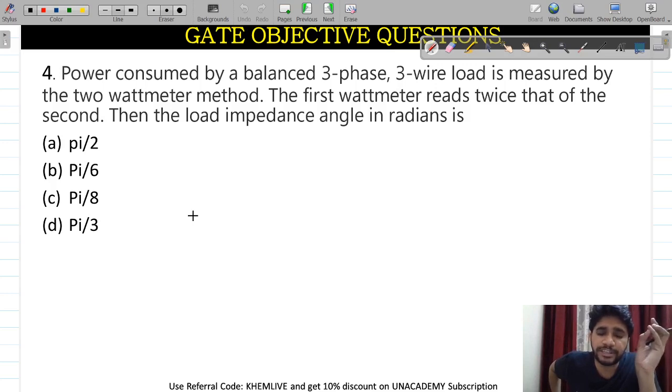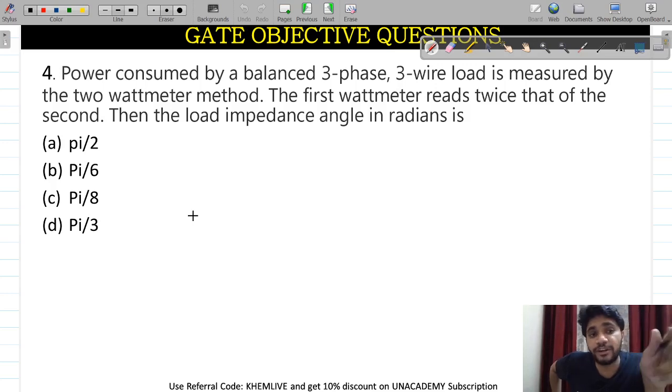According to Blondel's theorem, in a 3-phase 4-wire system, where there is a neutral wire, the number of wattmeters required for the measurement of power will be 3, equal to the number of phases. Whereas in a 3-phase 3-wire system, the number of wattmeters required for the measurement of power will be n minus 1.